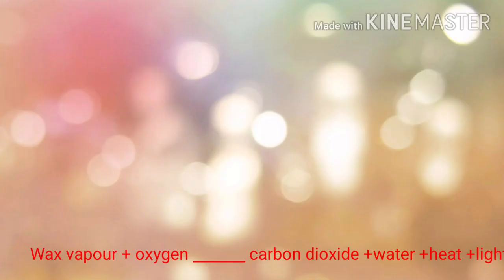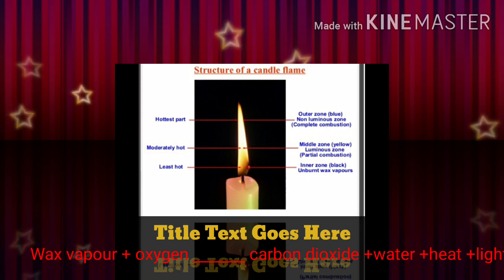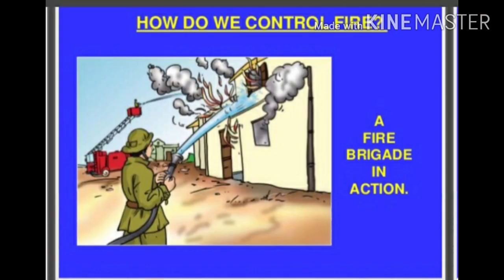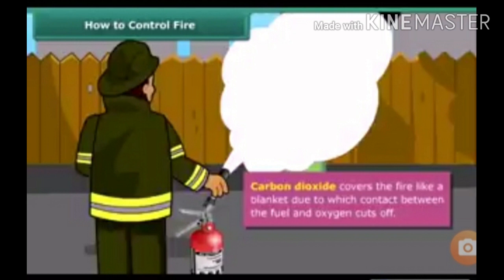Combustion of a candle produces carbon dioxide, water, heat and light. In the chemical reaction, wax vapor reacts with oxygen in the presence of heat to form carbon dioxide, water, heat and light. Basis of extinguishing fire. If fuels are heated to a certain temperature and a continuous supply of oxygen is available, they keep burning. Fire can be extinguished if the temperature is lowered and the supply of oxygen is blocked.